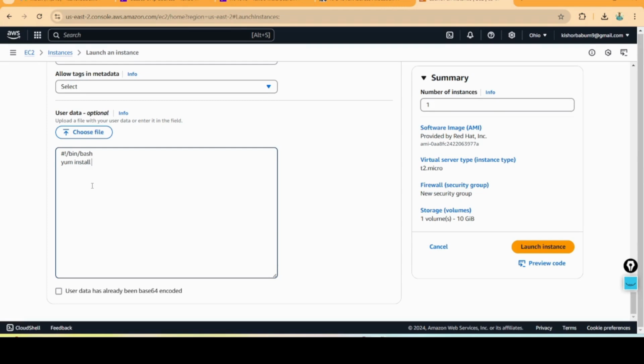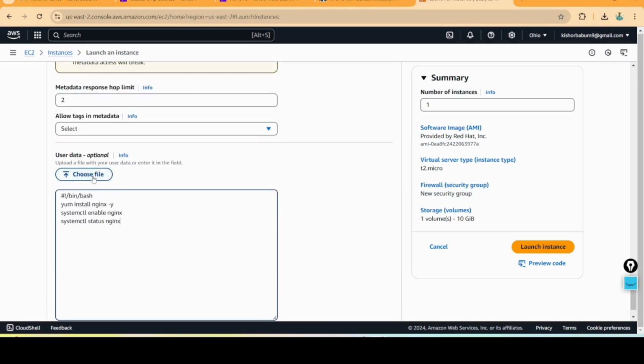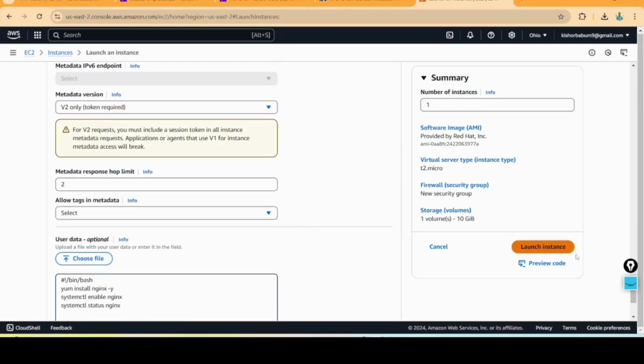I'm going to run some commands here: yum install nginx -y, systemctl enable nginx. Sorry, I said Jenkins, enable NGINX. systemctl status nginx. This is the user data. I have given some of the user data here. So click on launch instance.